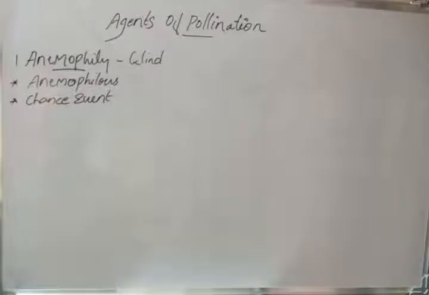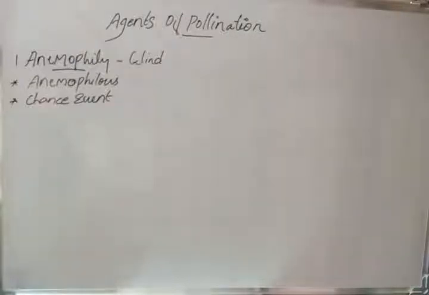A small breeze cannot pollinate such pollen grains. That's why it is called a chance event. The pollen grains have to travel with the wind and reach that particular stigma. In the path of travel, they may get damaged or fall down to the ground. Such things also happen, so we call them a chance event. Pollen may not reach the target flower effectively and may be wasted during transit from one flower to another. Due to this transit, the pollen grains can be lost.